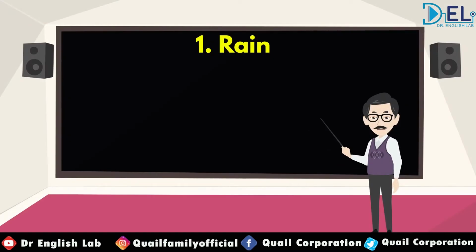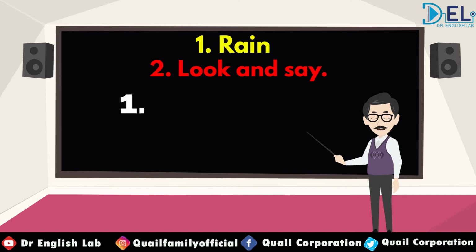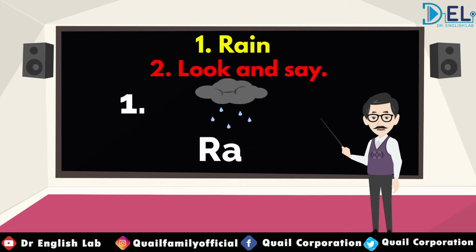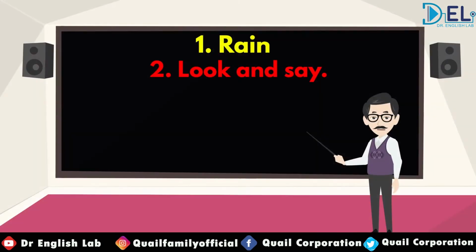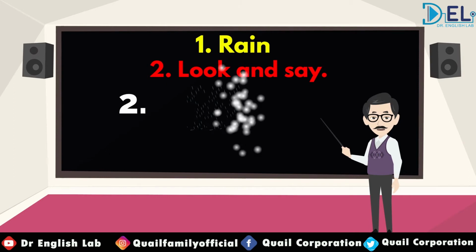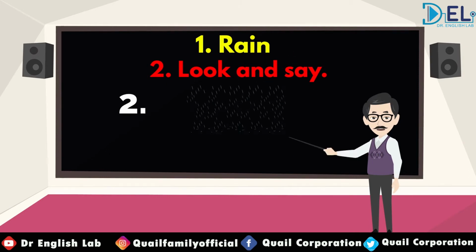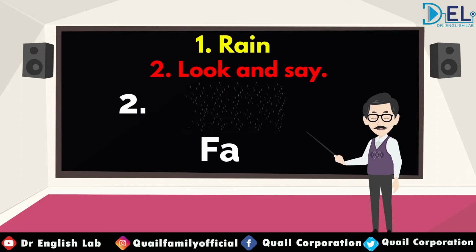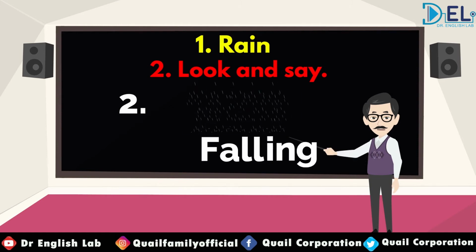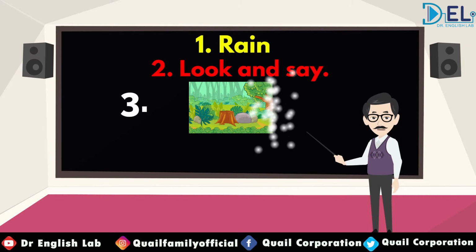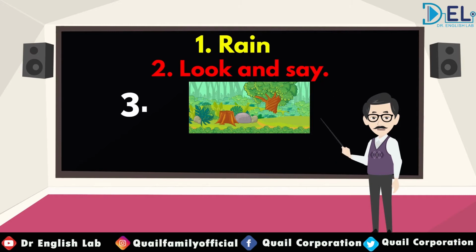Look at these pictures. Look and say. So first one is rain. Spell the word rain. R-A-I-N, rain. Very good. What is the second one? Falling. Spell the word falling. F-A-L-L-I-N-G, falling. Very good. The third one is around. Spell the word around.